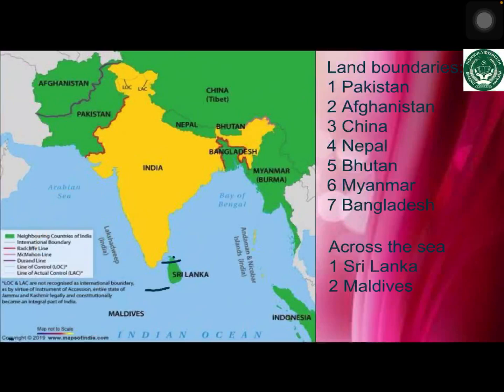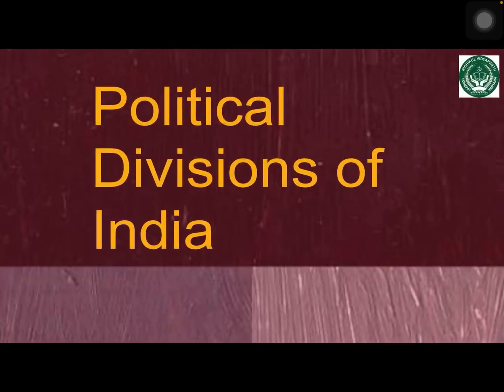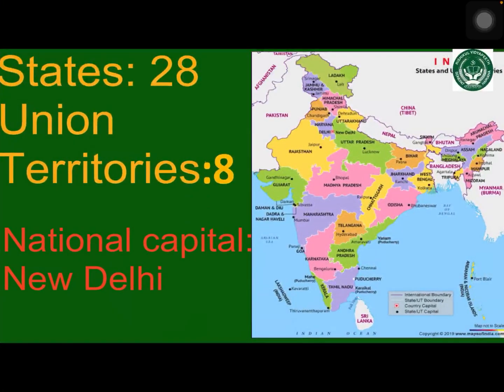India and its neighboring countries cover such a large portion of Asia that these countries taken together are known as a subcontinent. India is a vast country with large population. It has been divided into smaller regions known as states. There are 28 states and 8 union territories in India.